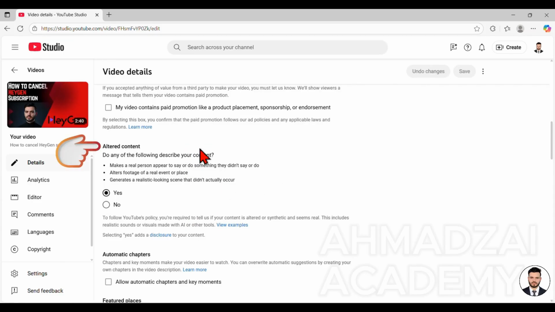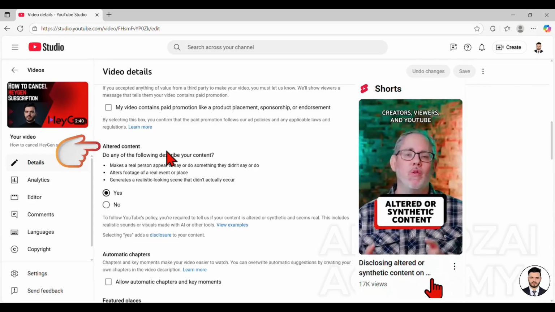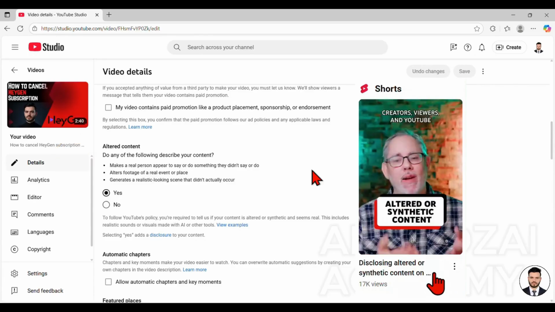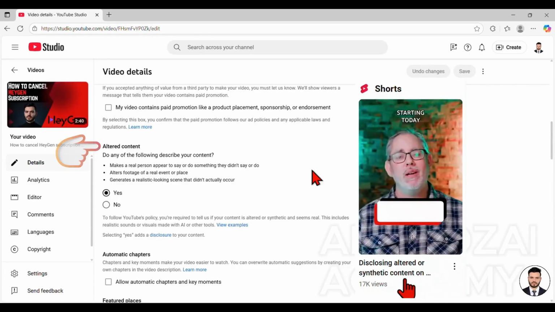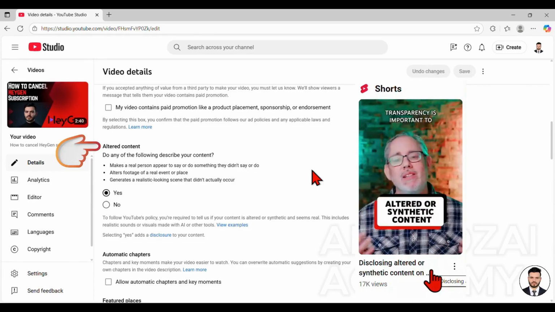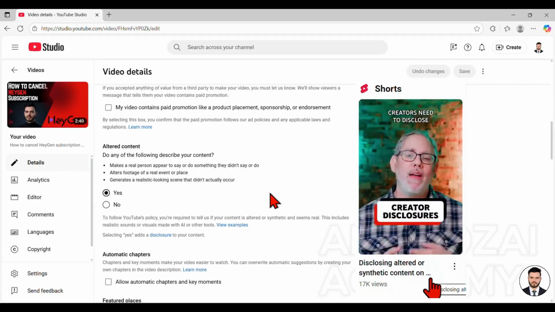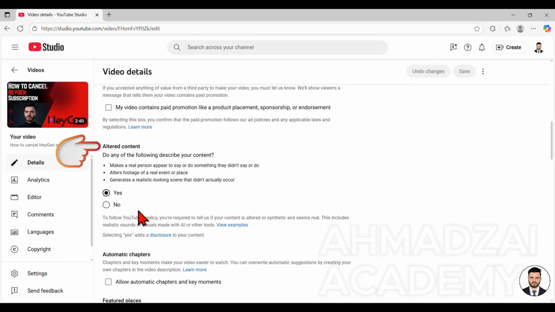And regarding the importance of this command, YouTube itself has uploaded a guide. I'll show you that guide on the screen, and I'll also put its link in the description for you. So if you want, you can check out that guide yourself in detail. It also explains the importance of this command for you, saying that you absolutely must choose either yes or no for this command. So who should select yes for this? And who should select no?